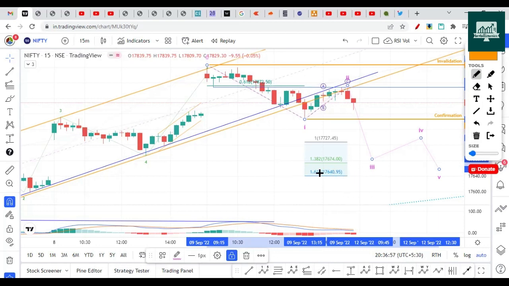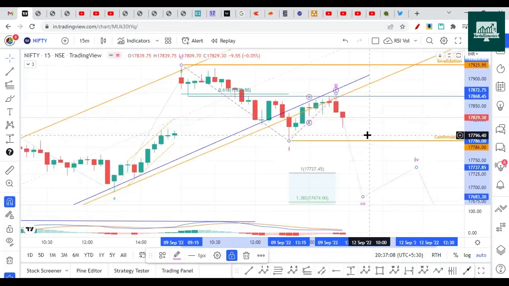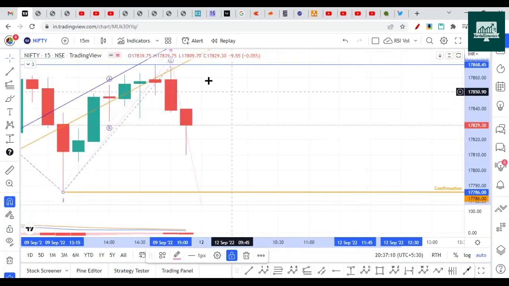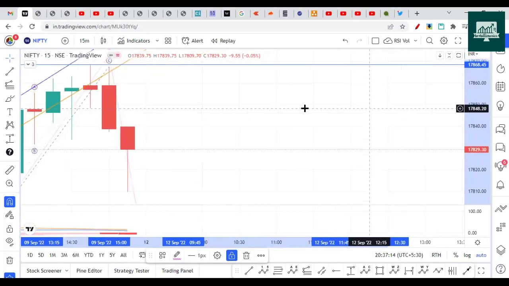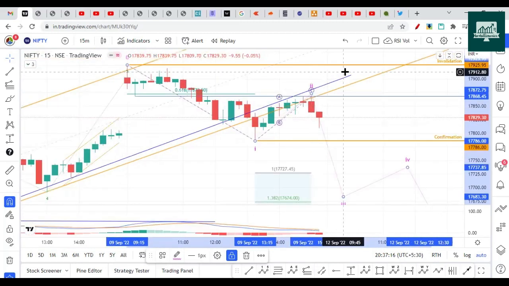If it breaks below this, then again it will be a sharp drop on the downside. This will confirm that the Nifty has turned largely bearish. So this is how we can look at the downside levels. So for upside, as I already said, it needs to break 17,868, then we can have a little bit of upside.